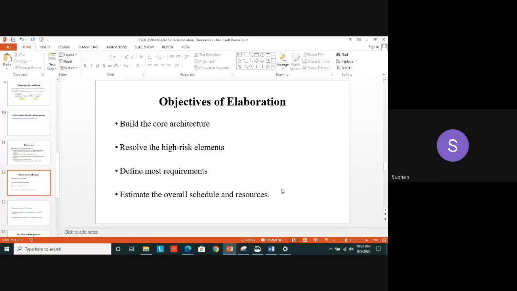And the fourth one is to estimate the overall schedule. In this phase only we give the overall schedule of the project and the resources to be utilized for the project. Yes, these are the major objectives of the elaboration phase. A part of it we will see in the video, how the functional and non-functional requirements are working and all.